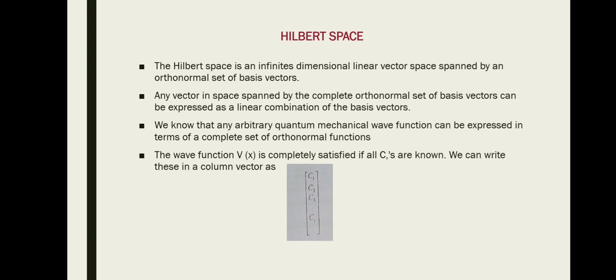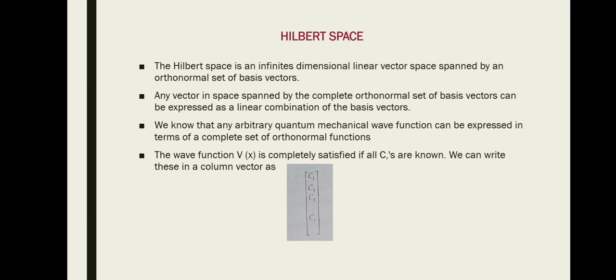We are considering these wave functions as vectors. So a linear vector space is the combination of vectors and scalars. Using it we perform certain operations on those vectors, which we explained in detail in the previous class.